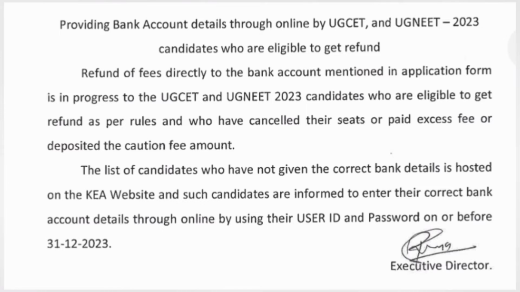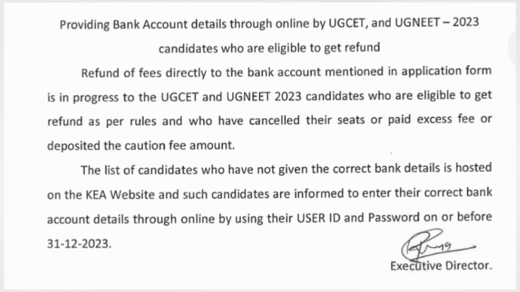It says that refund of fees directly to bank account is in progress. They are basically refunding students the refund amount in their bank account itself, the students who have given UGCET and UG NEET, as per the guidelines, and the students who have cancelled their seat, or the students who have paid excess fee but are now getting their excess fee back, it will be deposited in your account. And third, if you have paid any caution fee, then that is getting refunded. So there are basically three: normal refund due to seat cancellation, second is the excess paid fees refund, and the third is the caution fee amount refund, right?